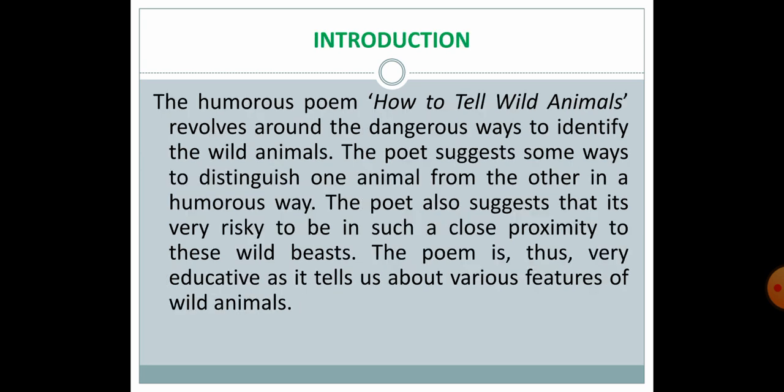Now come to the introduction of the poem. The humorous poem How to Tell Wild Animals revolves around the dangerous ways to identify the wild animals. The poet suggests some ways to distinguish one animal from the other in a humorous way. The poet also suggests that it's very risky to be in such a close proximity to these wild beasts. The poem is thus very educative as it tells about various features of wild animals. Now let's come to the text of the poem.